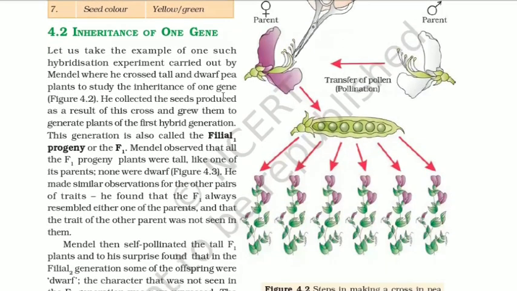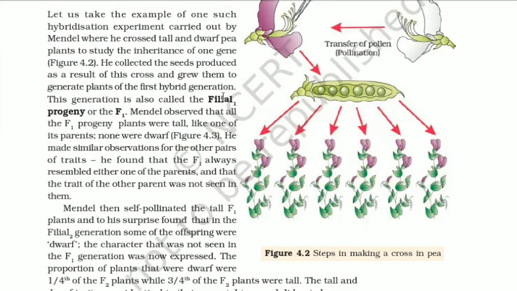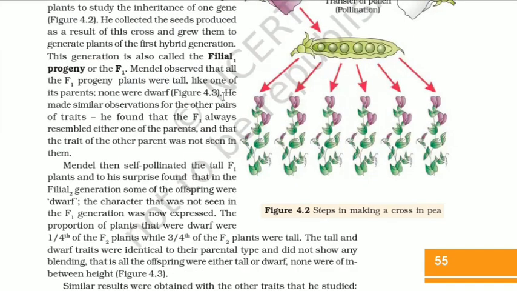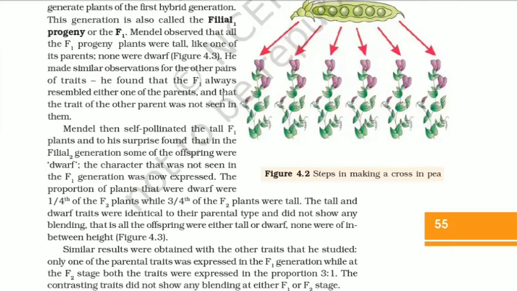4.2 Inheritance of one gene. Let us take the example of one such hybridization experiment carried out by Mendel, where he crossed tall and dwarf pea plants to study the inheritance of one gene. He collected the seeds produced as a result of this cross and grew them to generate plants of the first hybrid generation. This generation is also called the filial 1 progeny or the F1.